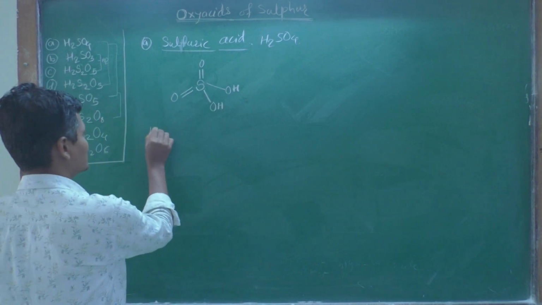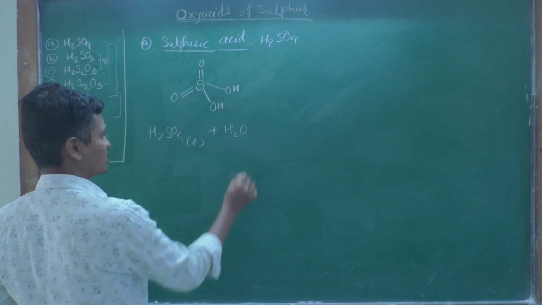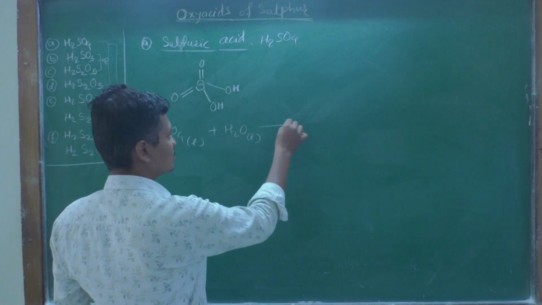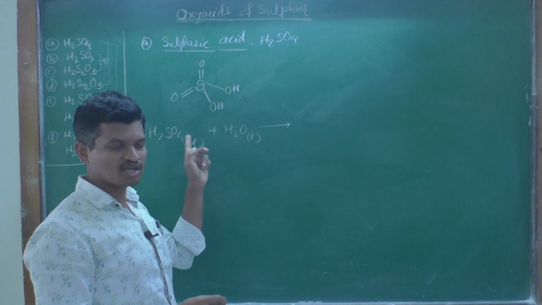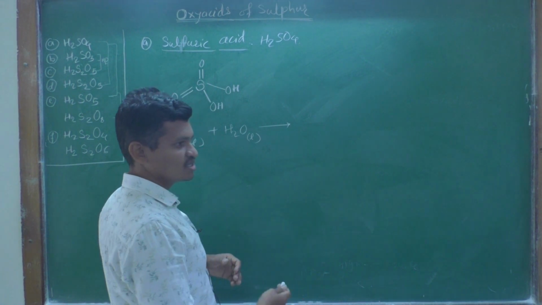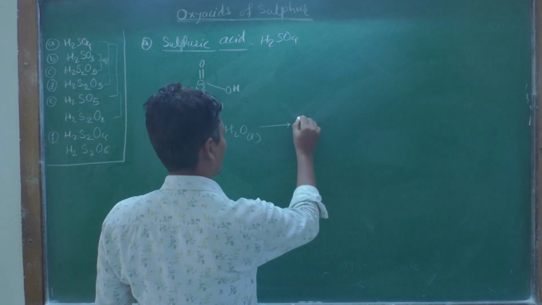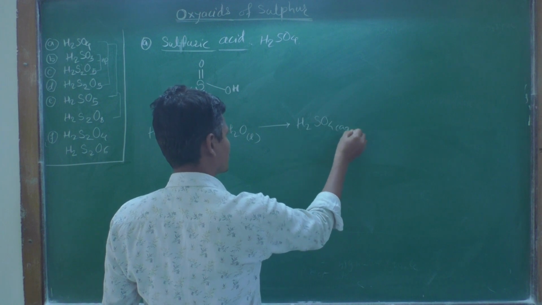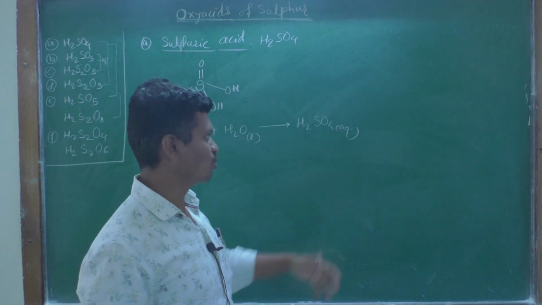When liquid sulfuric acid reacts with water, both being liquid in nature, it dissolves in water and gives out a large amount of energy in the form of heat, and we get H2SO4 aqueous, which means the sulfuric acid is dissolved in the water itself.